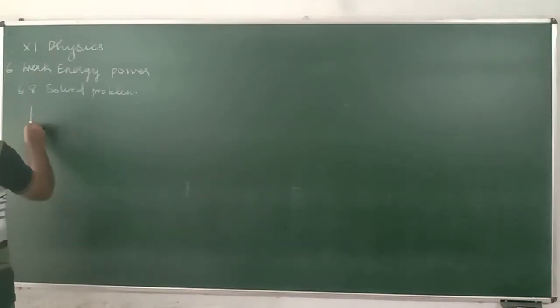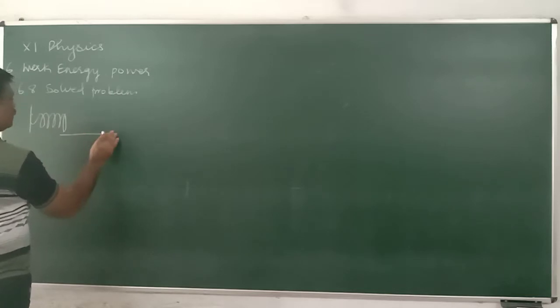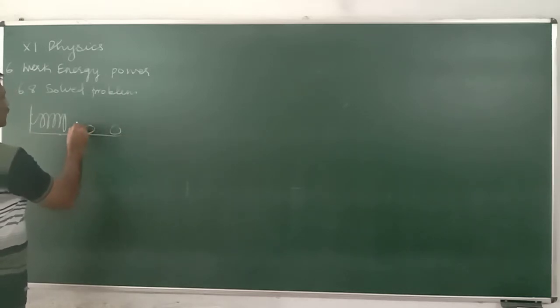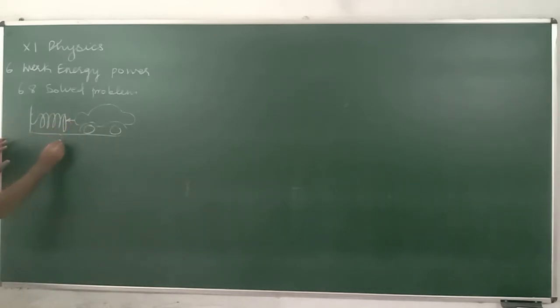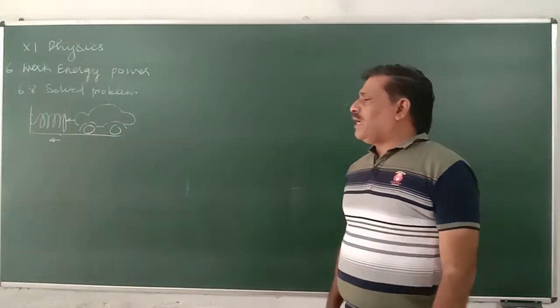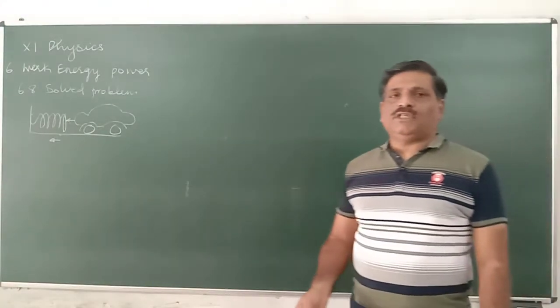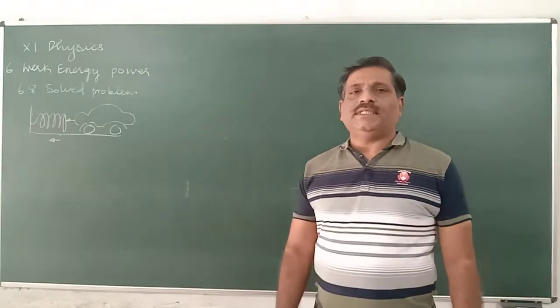Suppose there is a spring, and this is a car. When it comes and collides on this one, naturally the spring will compress. The car is moving with velocity v. When the spring compresses, the kinetic energy of the car is converted into potential energy. And in all this, the law of conservation of energy is used, provided that the frictional force is negligible.